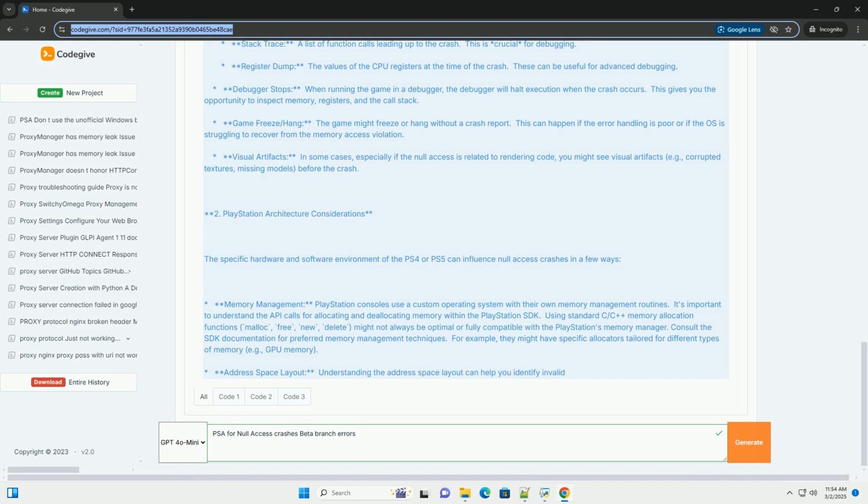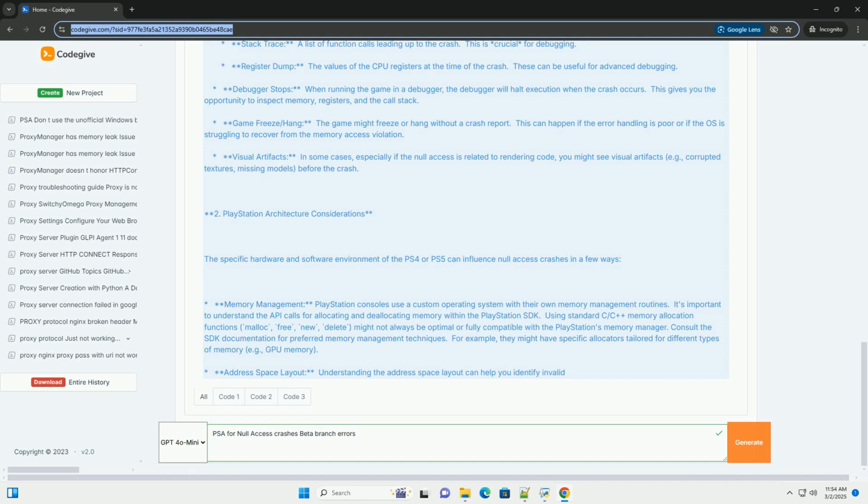Use const correctness. Use const to declare variables and functions that should not modify data. This can help prevent accidental modification of pointers and memory. Avoid global variables. Minimize the use of global variables, especially pointers. Global variables can be difficult to manage and can lead to unexpected behavior.